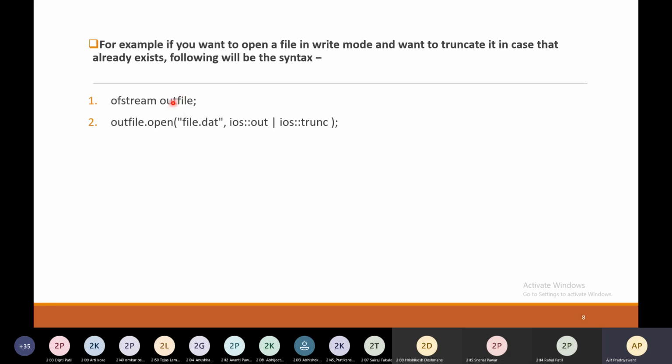You have created the object of ofstream, outfile, and then you have to say object.open, that is outfile.open("file.dat", ios::out | ios::trunc). This is the file name, and this is the mode out. This is the OR operator and trunc. These are the two modes with which you open this file.